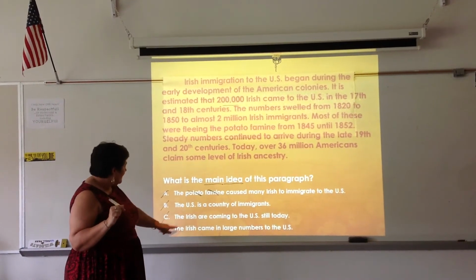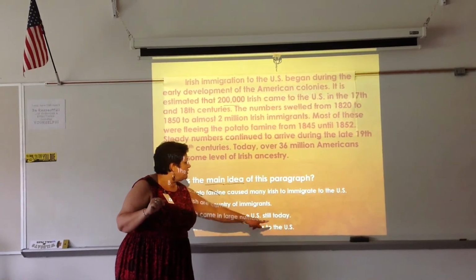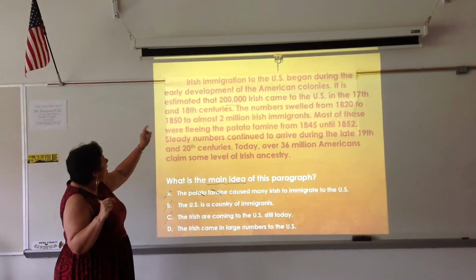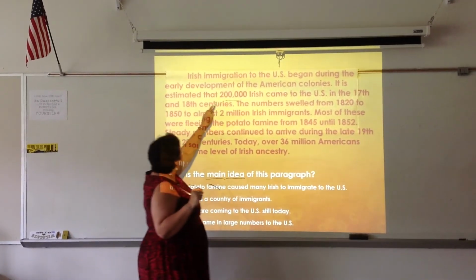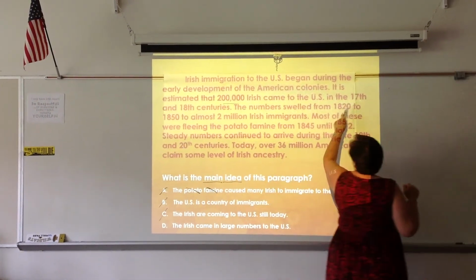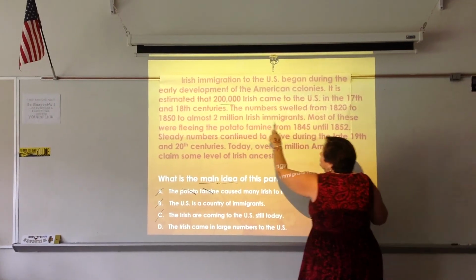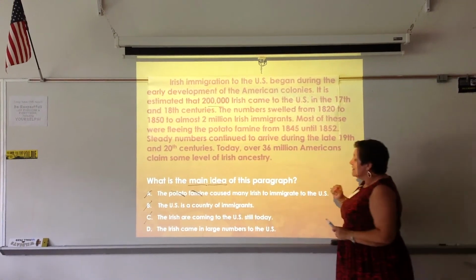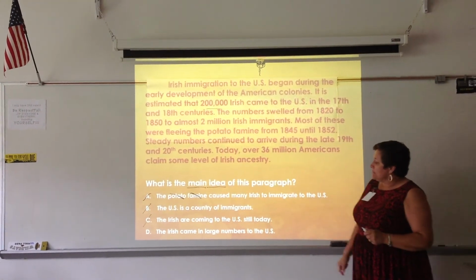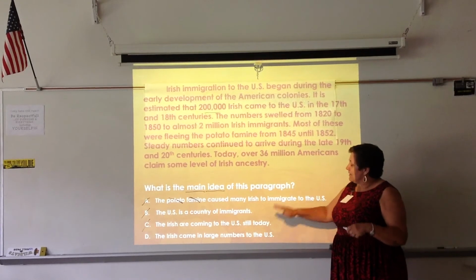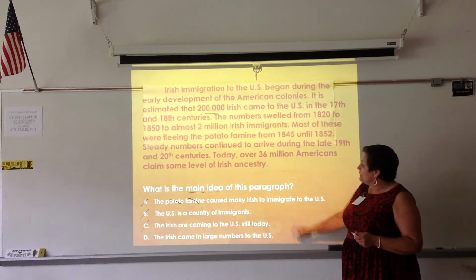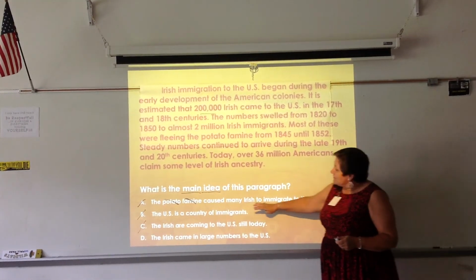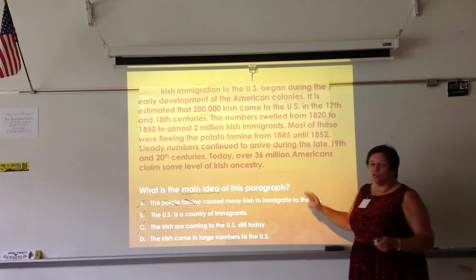So I read through it. The Irish came in large numbers to the U.S. And I think about that paragraph. In that paragraph, I'm seeing all kinds of information that talks about Irish immigrants coming throughout the history of this country. So the main idea for this paragraph is that the Irish came in large numbers to the U.S. And we were able to narrow down to that because we knew that some of these were too broad and some were just details.